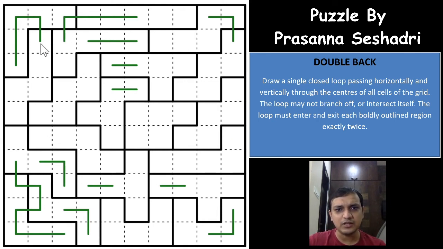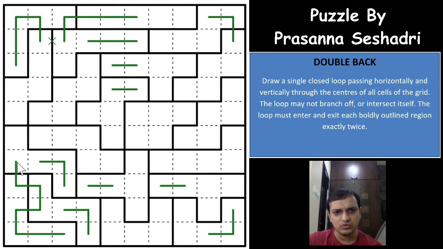This loop segment cannot again go towards the other loop segment. It will either, in its own region, go towards the right or towards the bottom, but it cannot go away from the region. The moment it goes away from the region, you will form three loop segments, three loop entry and exits. So I can mark a cross here indicating that this loop segment cannot go towards the right.